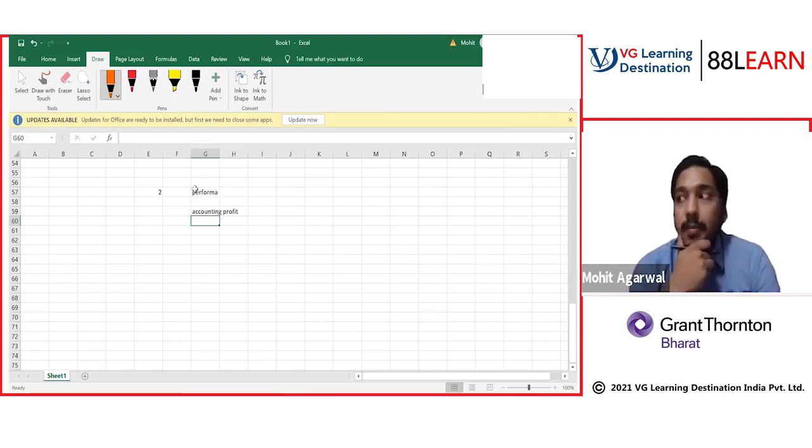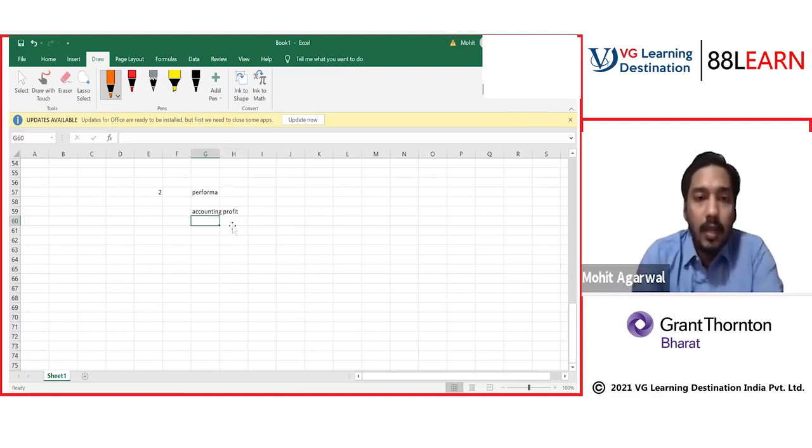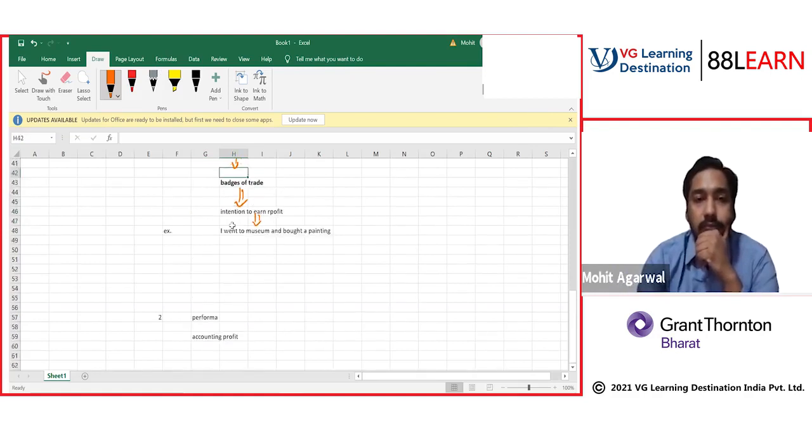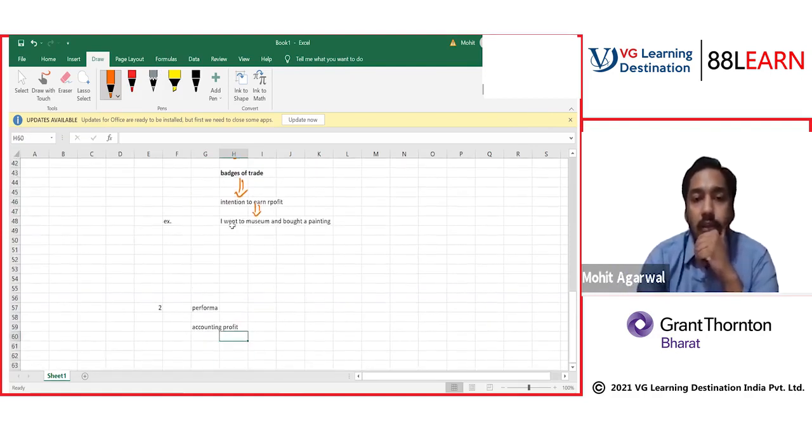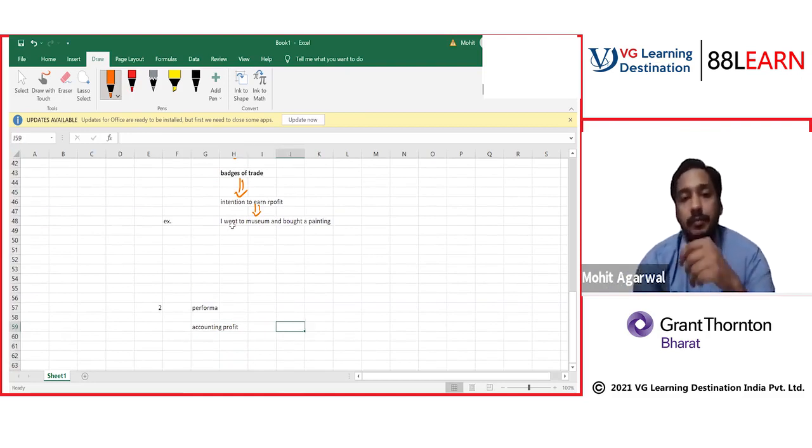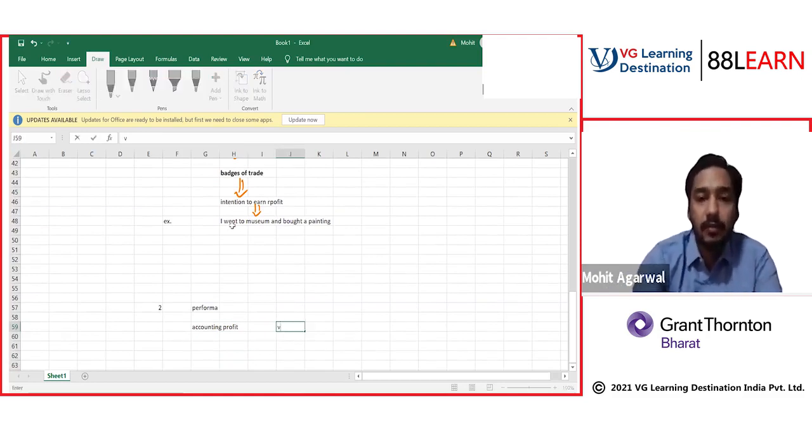When you do business, you prepare a P&L and you will generate an accounting profit. But do I need accounting profit? No. What I need is tax adjusted trading profit.